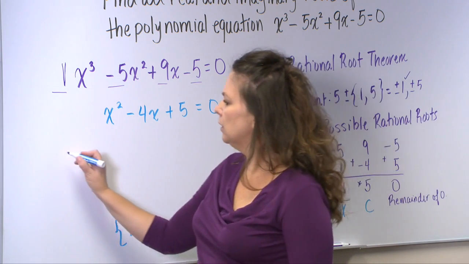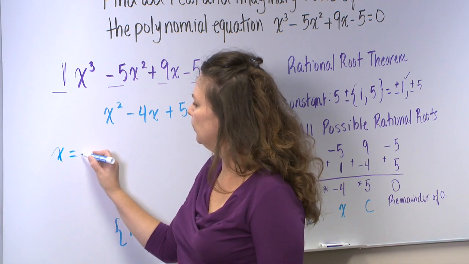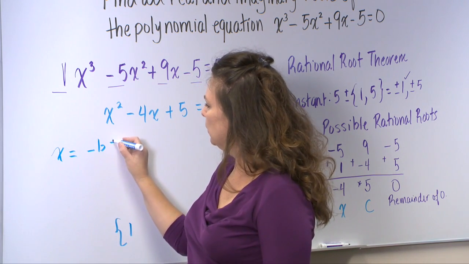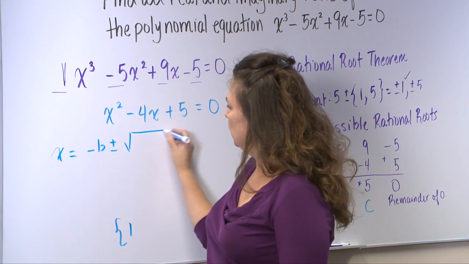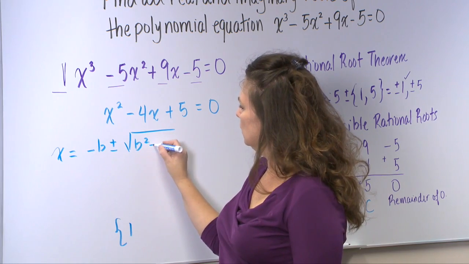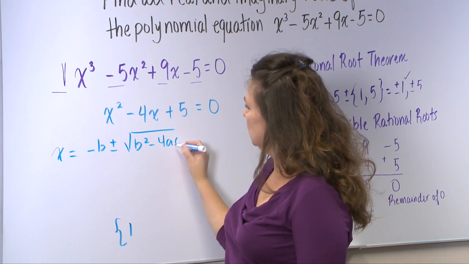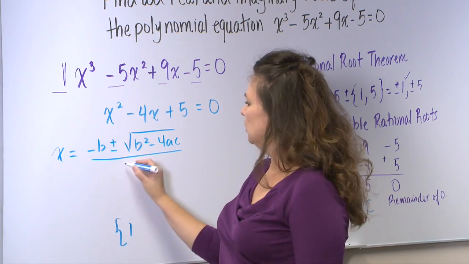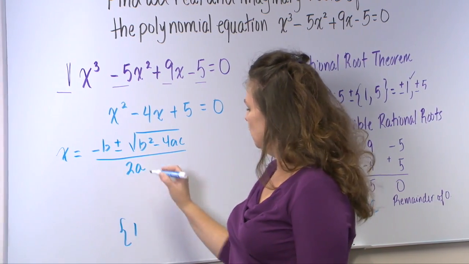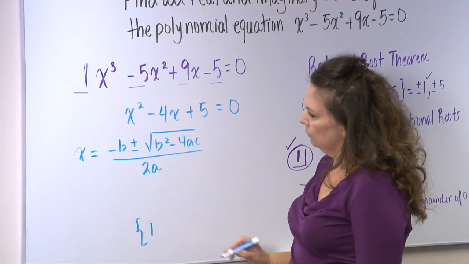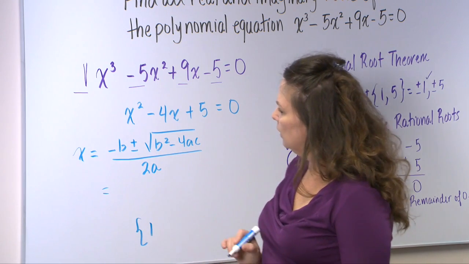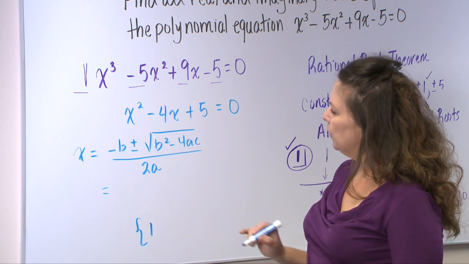The quadratic formula is x is equal to minus b plus or minus the square root of b squared minus 4ac, all over 2 times a. So substituting in the a, b, and c where appropriate.